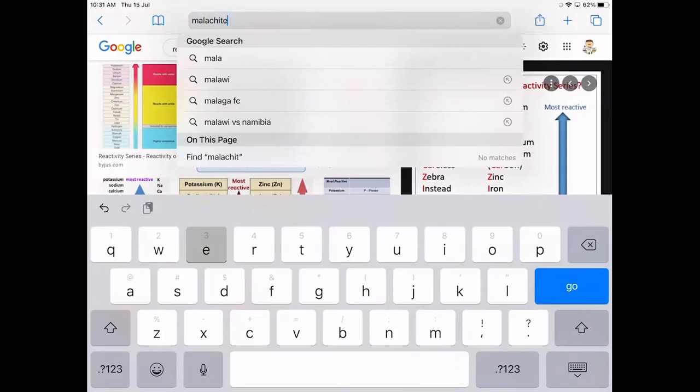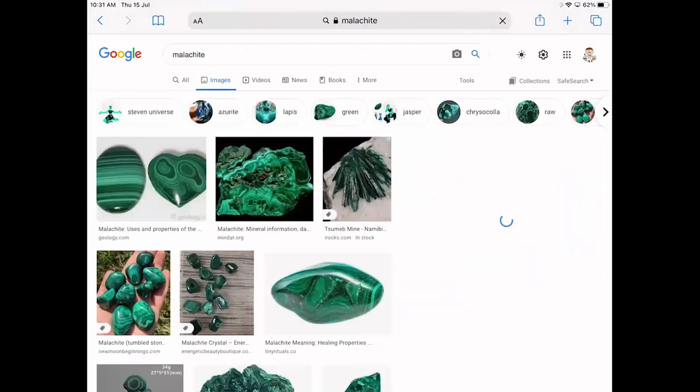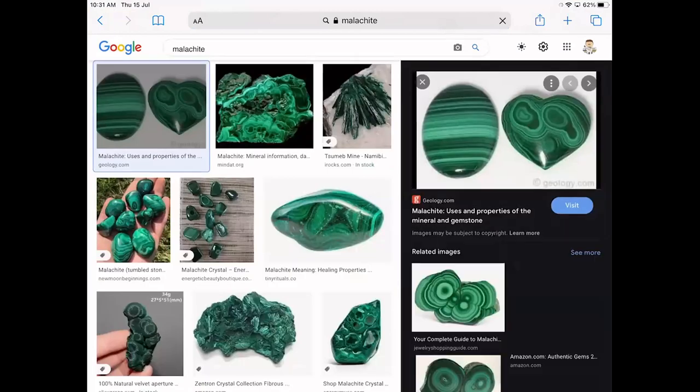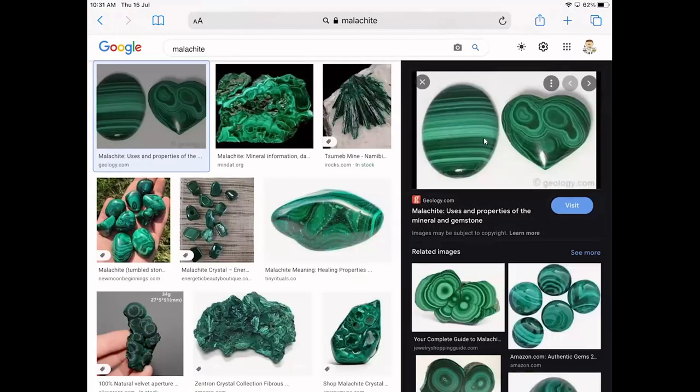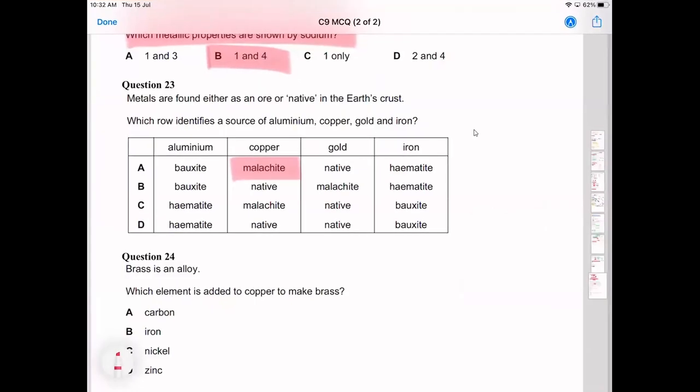Malachite, you'll see now, it's this beautiful green stone like this. So that's malachite, and that's a copper-containing ore or a copper-containing mineral. So that's the ore of copper. Aluminium is bauxite, iron is hematite, and gold we find native. So the answer is A.